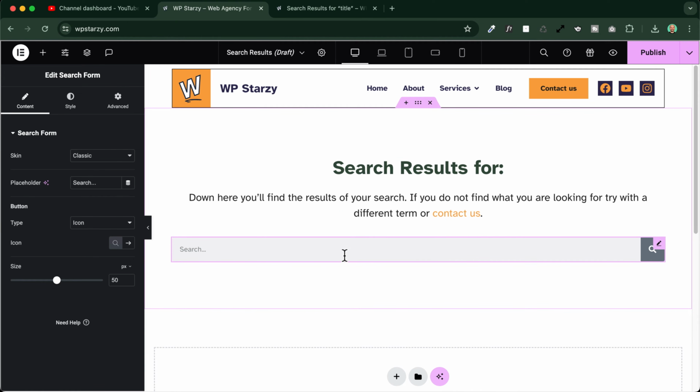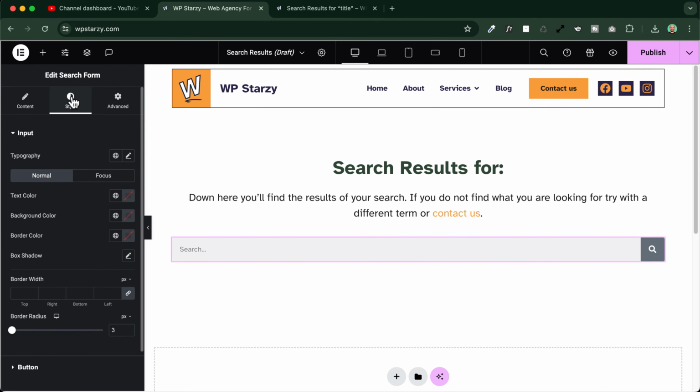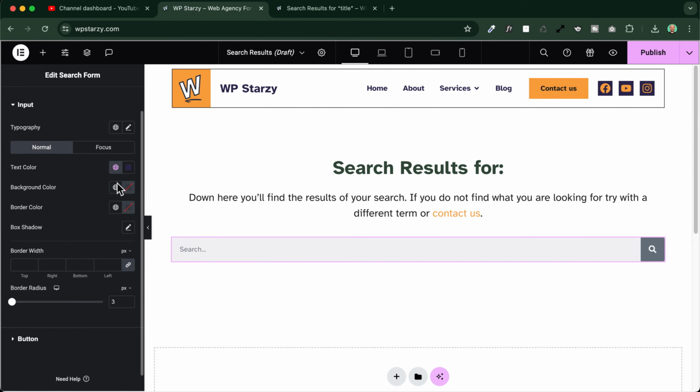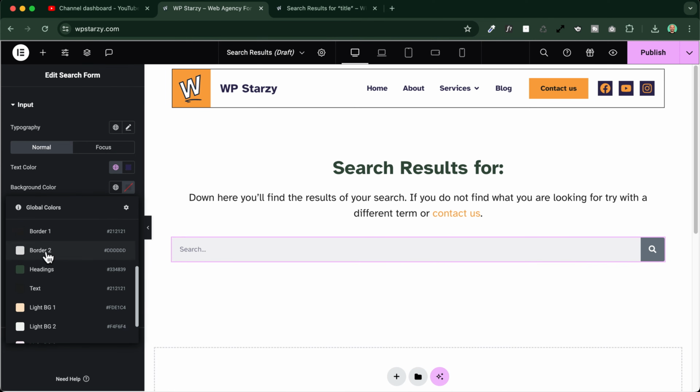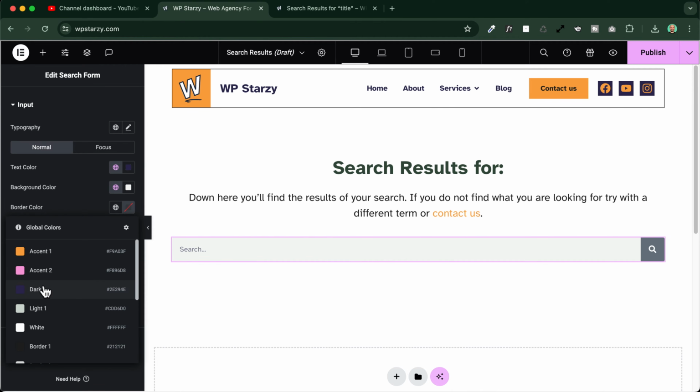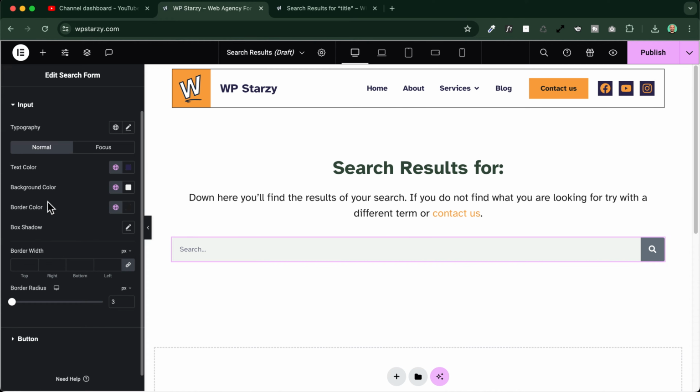We can style it differently if we want. We can change the styling in the style tab. For example, here we can change the text color. We can give it this color here. We can change the background color and maybe use this light background color. We can style it, border, this one. We can change the border radius. In my case, it will be 0 pixels.